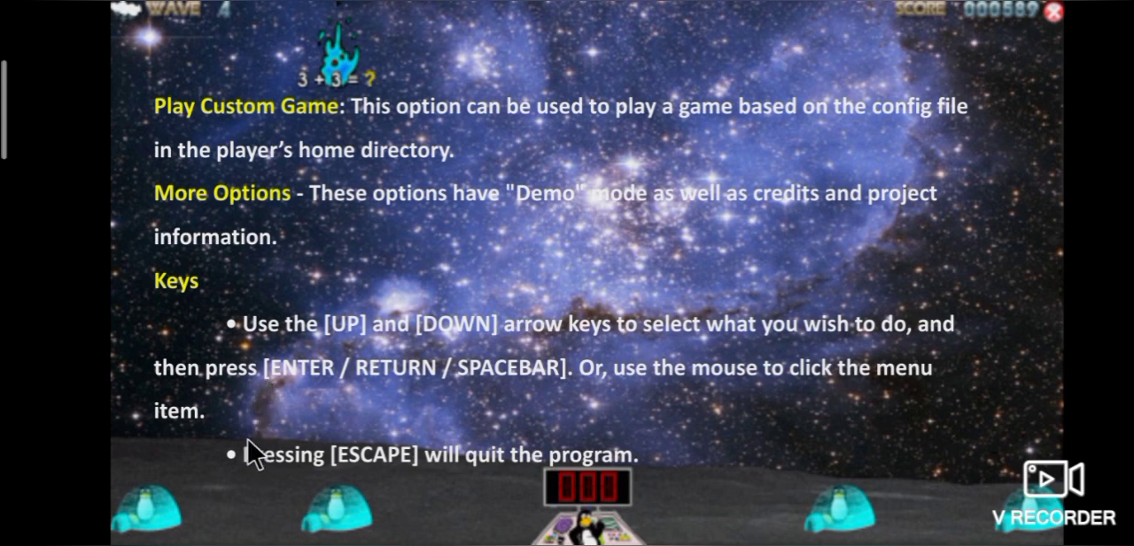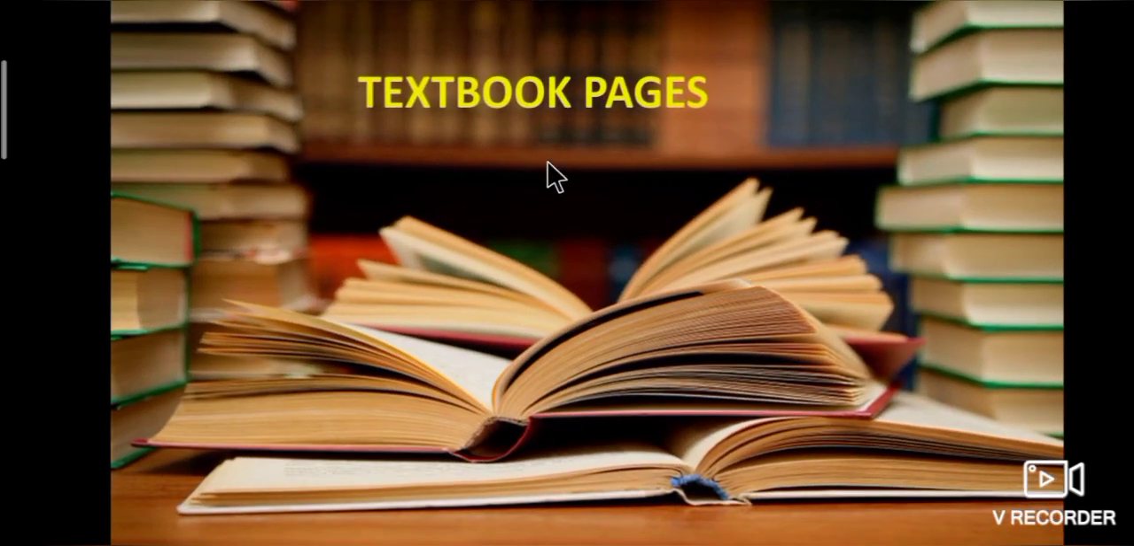Next, pressing the escape key will quit the program. Okay students, I hope you have all understood about TuxMath and TuxPaint. Now let's see some textbook pages related to today's topics.